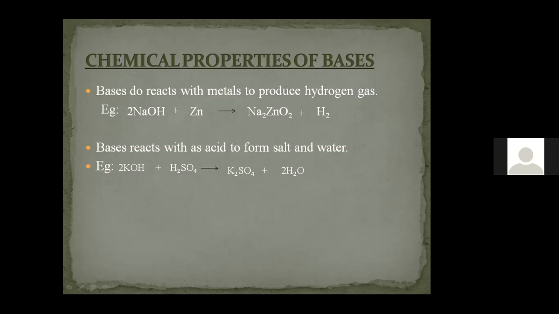The neutralization of acid and base is called neutralization reaction. When we feel acidity, we need to neutralize it, so we have to go for a base. The best base we can have is cumin, without any chemicals. So next time you can try. This is about the chemical properties of the base.